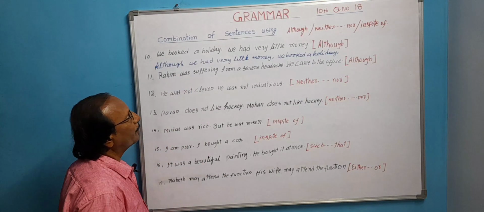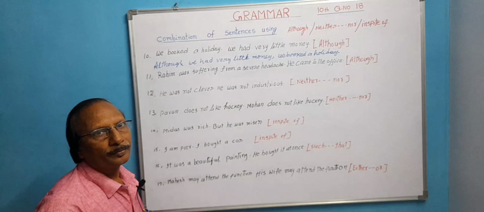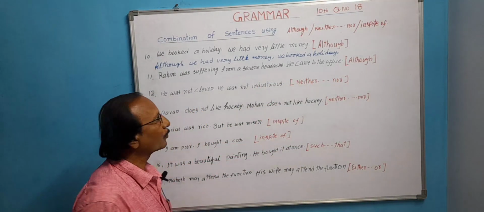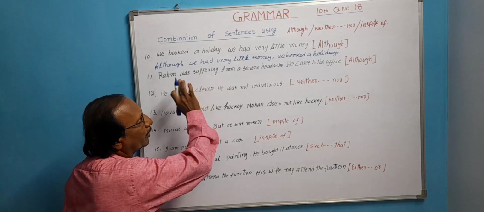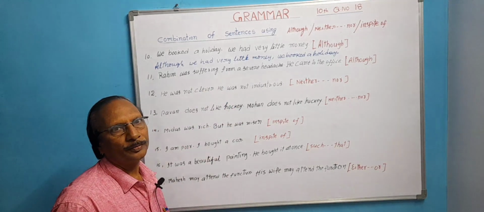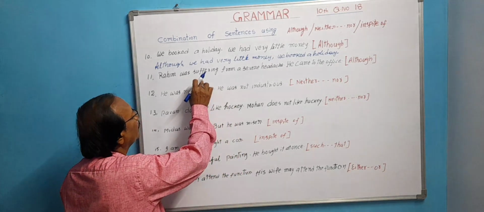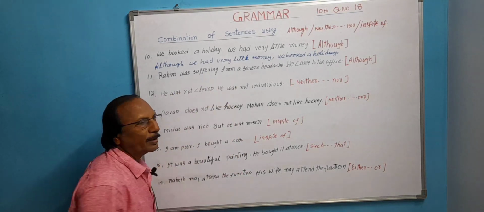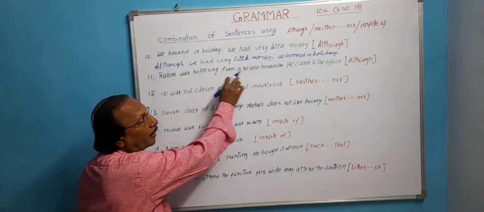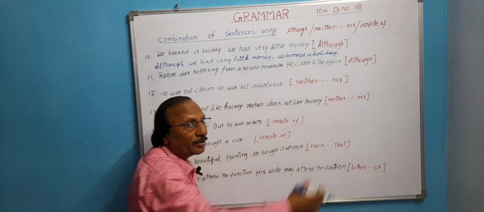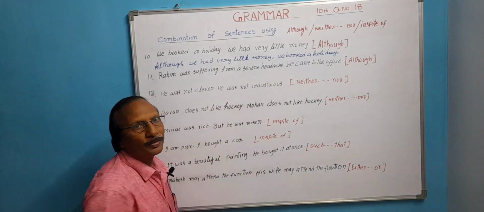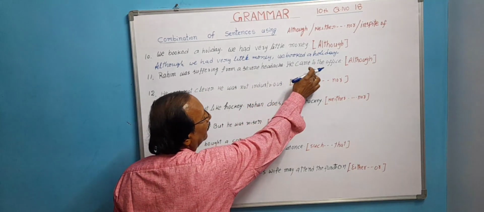Now, let us see second sentence, 11th sentence. Rahim was suffering from a severe headache. He came to the office. When Rahim was suffering from a severe headache, actually he shouldn't have attended office. It is a reason. Suffering from a severe headache is a reason. But here, result is anti. Instead of taking rest at home, he came to the office. This is anti-result. Right?